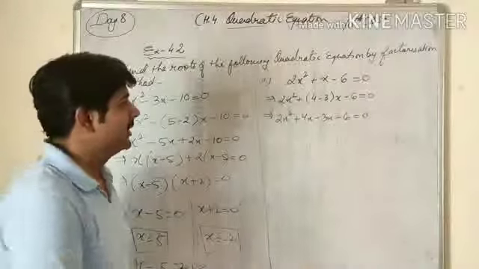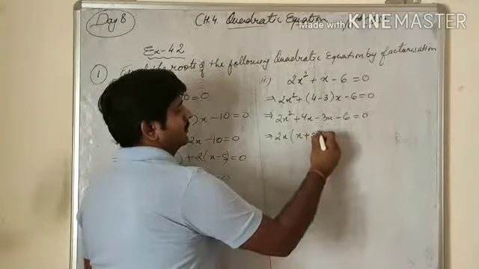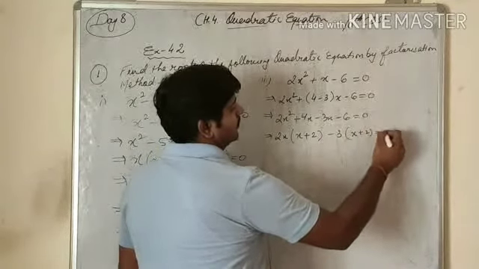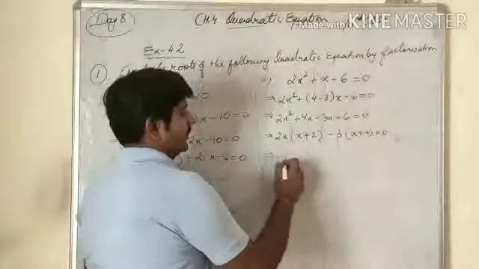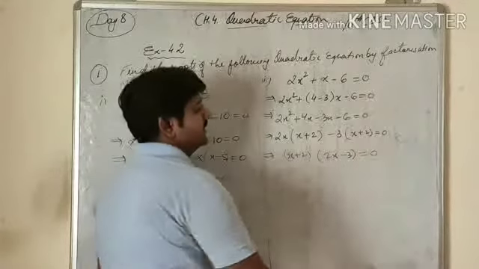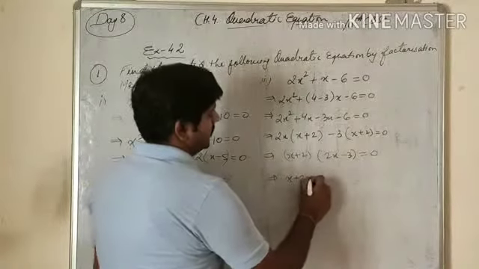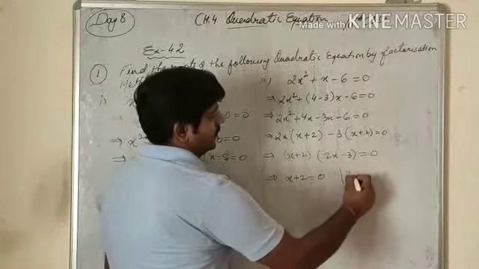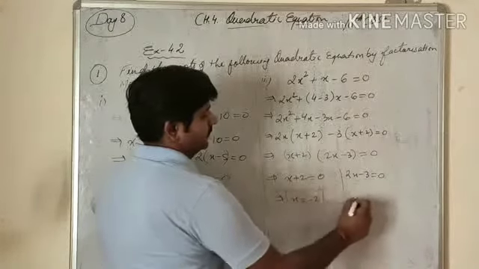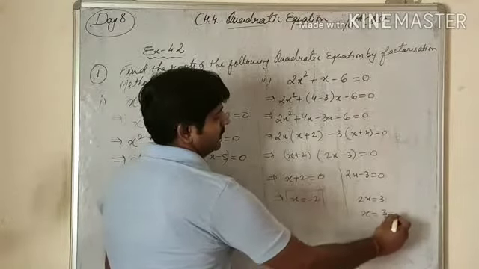In the first two terms we will take 2x common, and here 3 is negative. So both the brackets are common, so we can take it out, and whatever is left, we will write afterwards. x plus 2 equals to 0, 2x minus 3 equals to 0, x equals to minus 2, 2x equals to positive 3, and x equals to 3 upon 2.